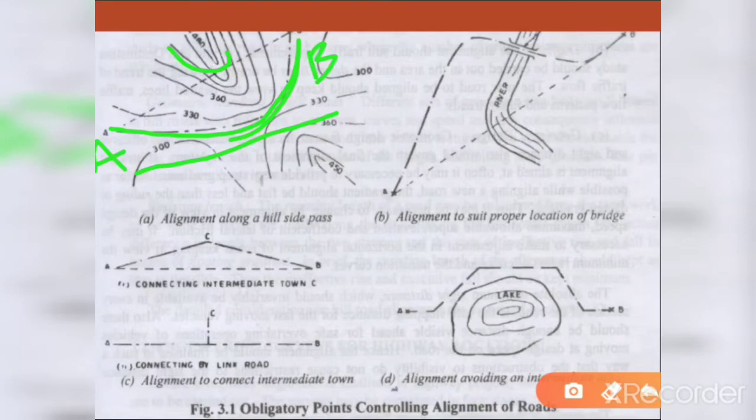Next, coming to the river. If there is a station A here and station B here, can you skip this river while aligning a highway? No, definitely not. You should definitely pass through that point. While aligning a highway through that point, which place you should choose is the factor that affects here. If you select the straightest path, it is short and easy, this will be the shortest path. But you have to observe here, when you make a straight path, the river here is a curved river.